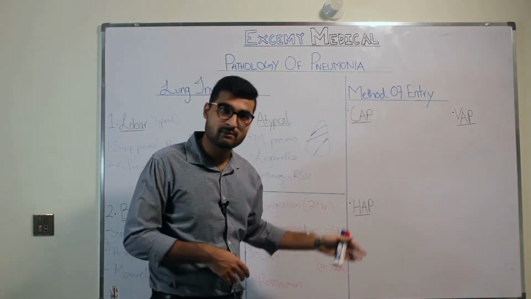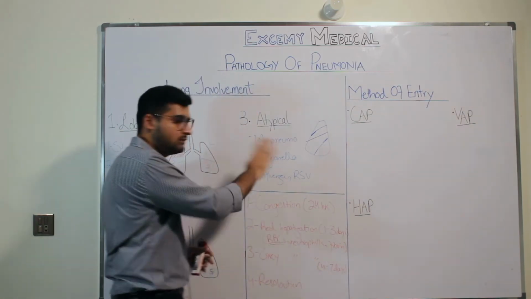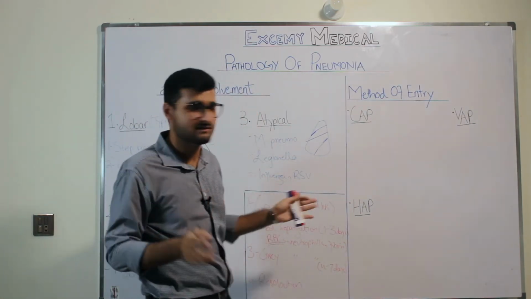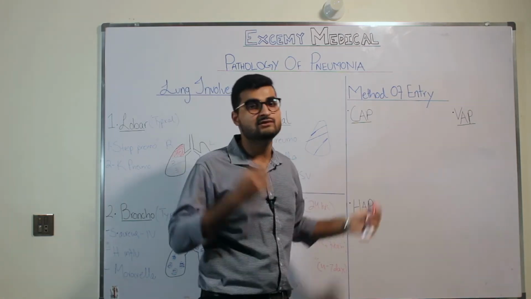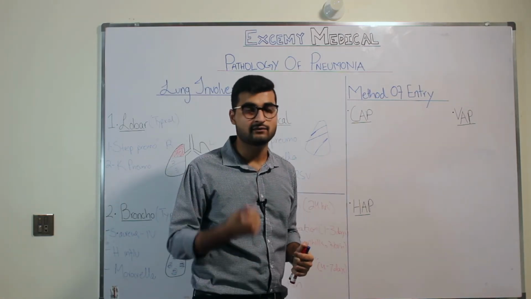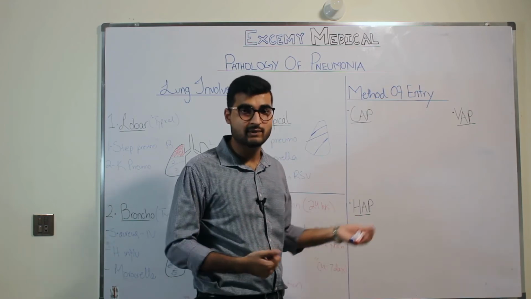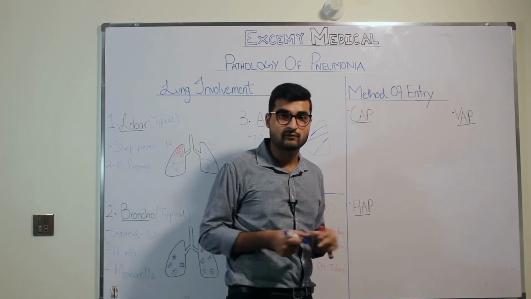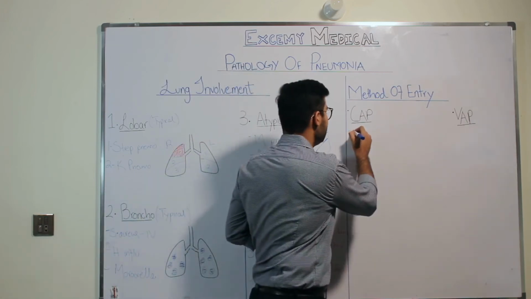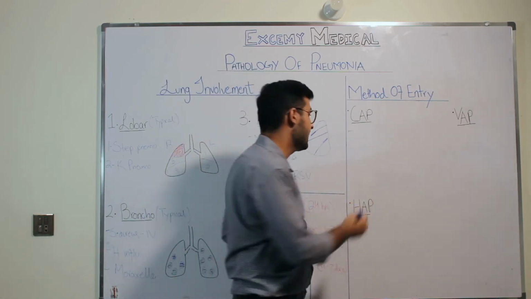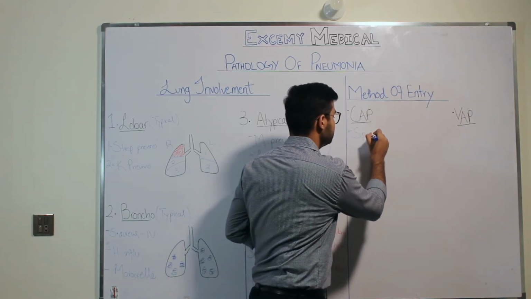Let's briefly talk about the different organisms. You don't have to do the different chest X-rays for this. You just need to know the different organisms, because knowing the organisms, you will be devising your antibiotic regimen for that particular patient. So it's really important to know what kind of organisms can affect which kind of patient and in which setting. In CAP, the most common organism that you have to deal with is Strep pneumo.